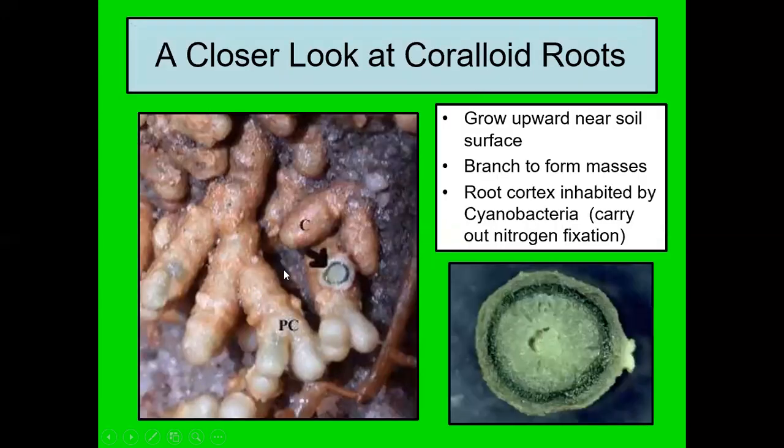So if you take a closer look here, they are dichotomously branched. Okay, so these are the coralloid roots. They grow upward near the soil surface. हे सॉइल मध्ये येत नाही तर बाहेर निघतात हे. So near the soil surface they grow branched and possess a very branched system, mass तयार होत असा. After we take a section, we can observe the root cortex having cyanobacteria, which carry out nitrogen fixation.